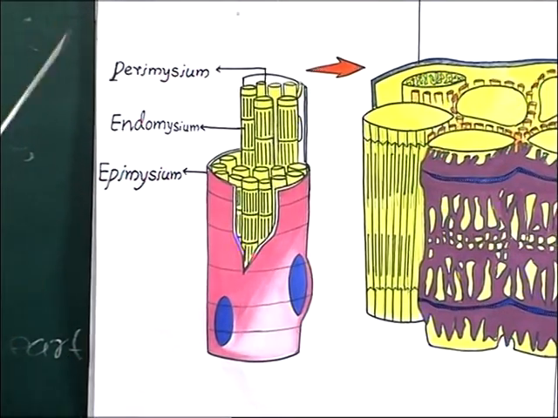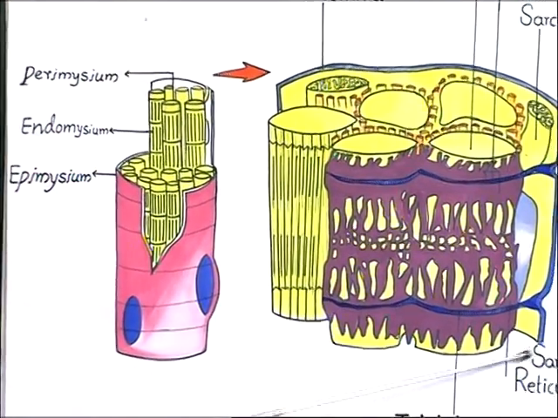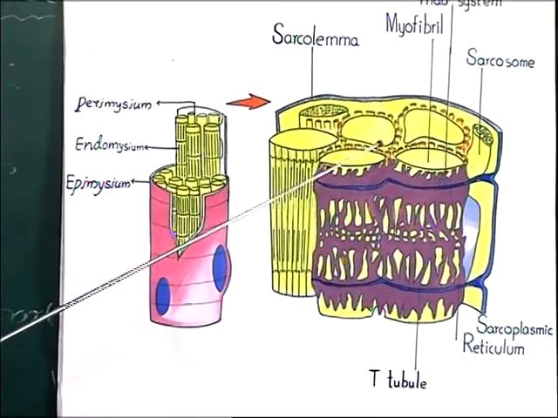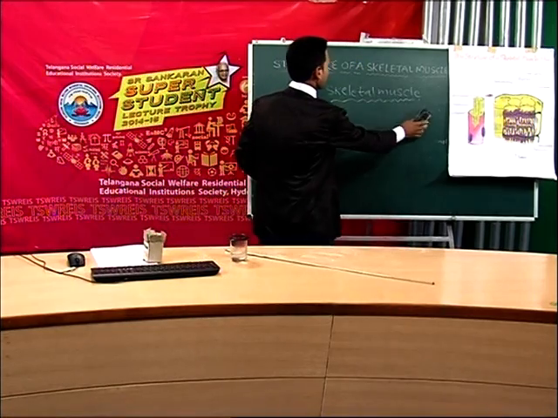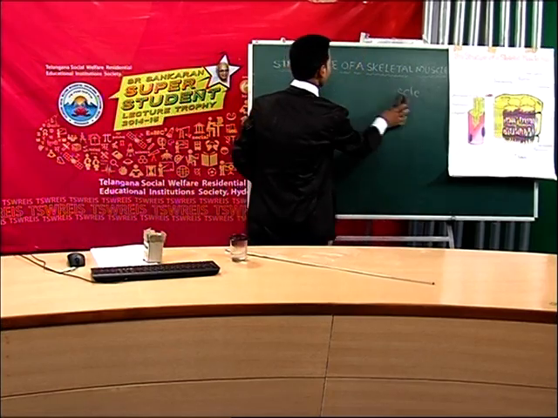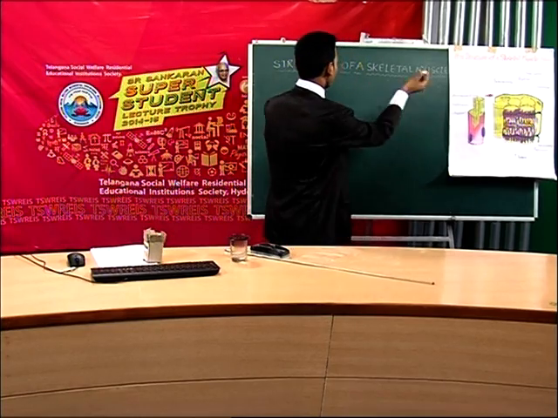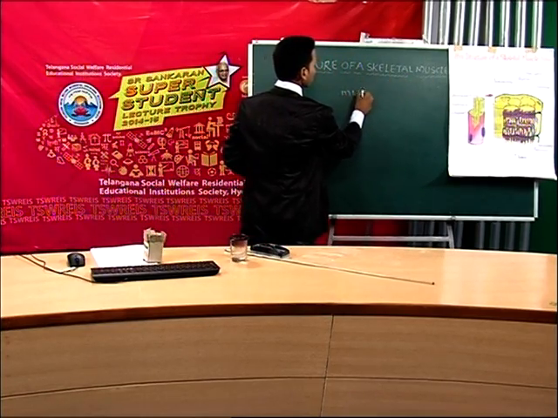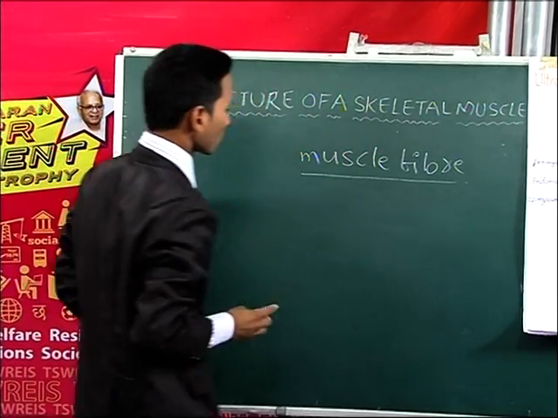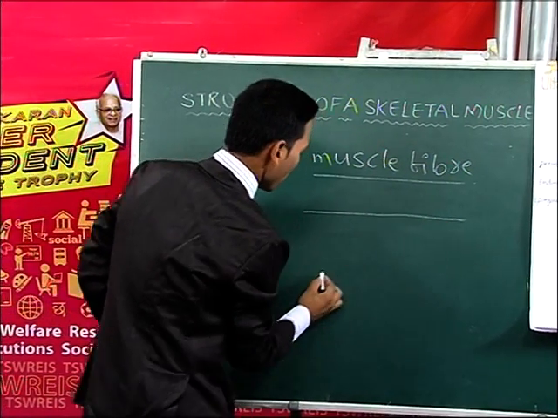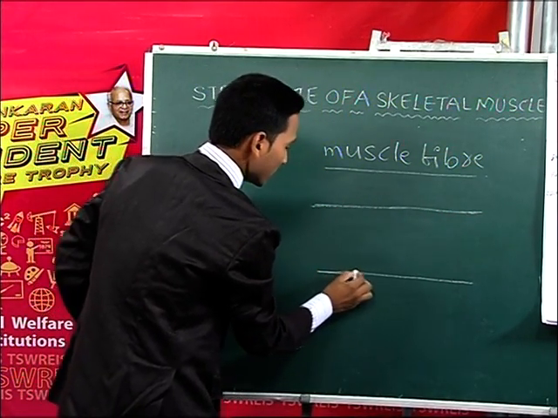Let us discuss the muscle fiber. This is the muscle fiber diagram. This diagram is very hard to understand, so I will make a very easy diagram for you. Are you following me? Very good. So this is a muscle fiber.